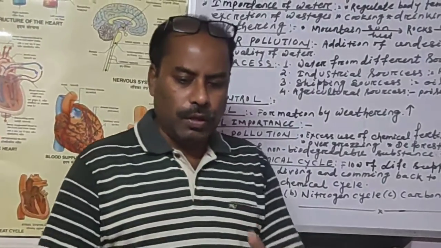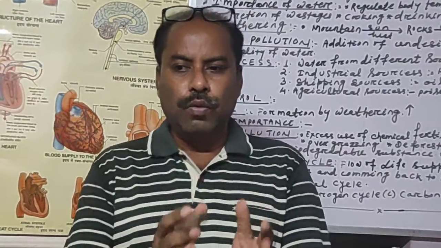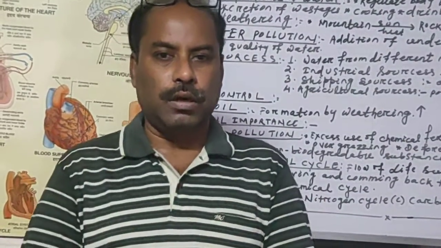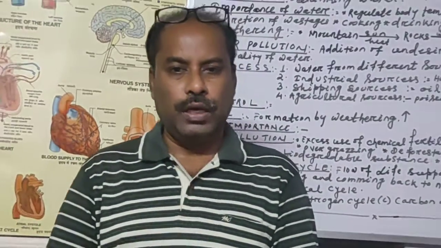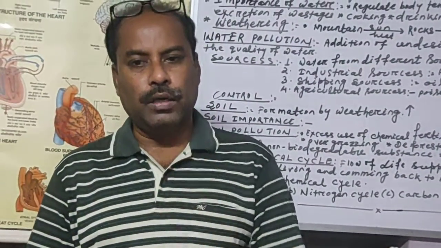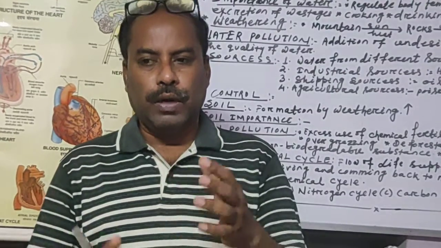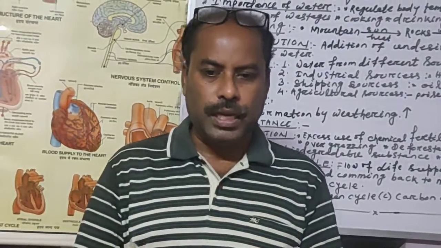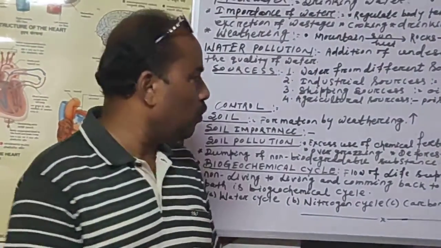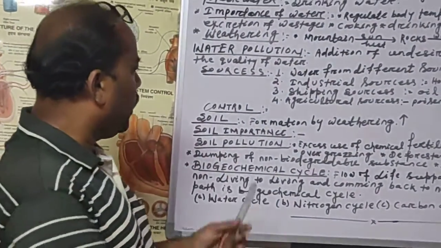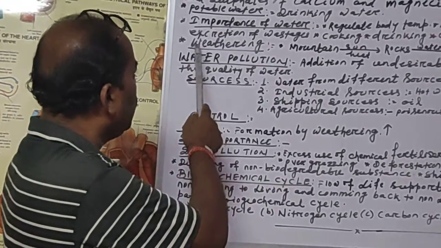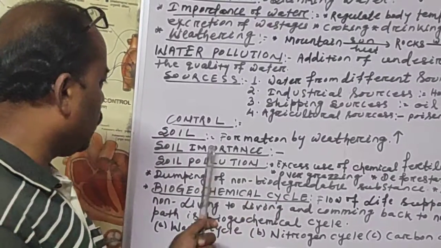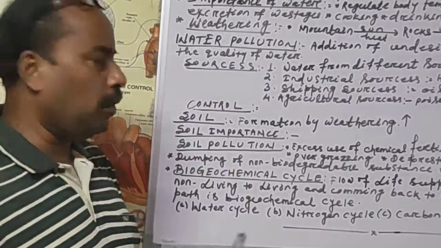What is soil? Soil is a mixture of so many elements, so many compounds. Altogether, it is a wholesale mixture of various things like sand, humus, water vapor, water content, microorganisms. So many things are mixed there, minerals, salts. And how soil is formed, I have told during the explanation of weathering. By the process of weathering, soil is formed.